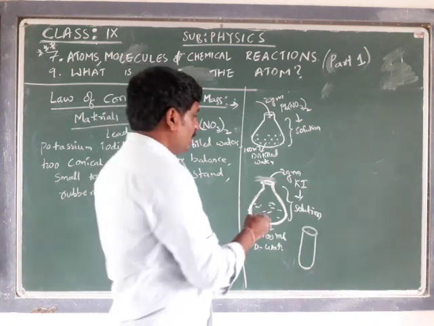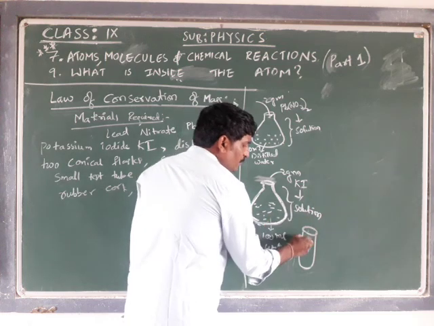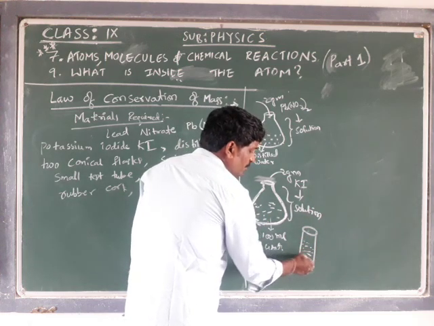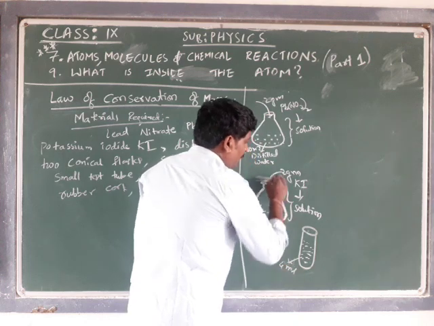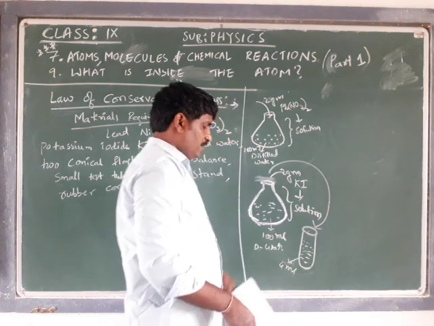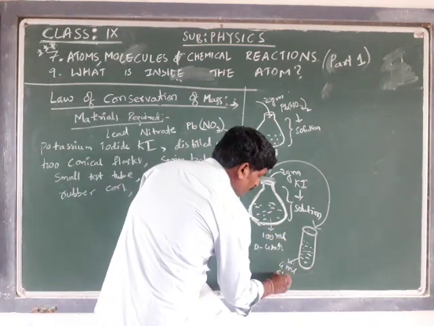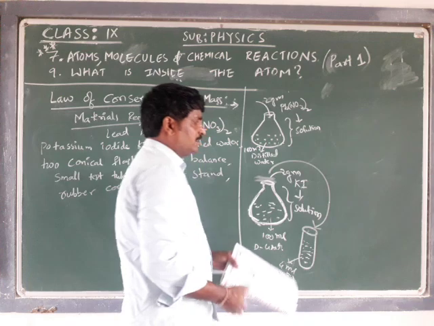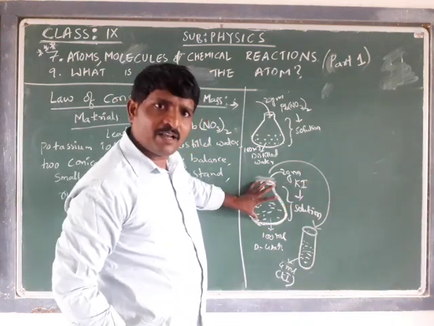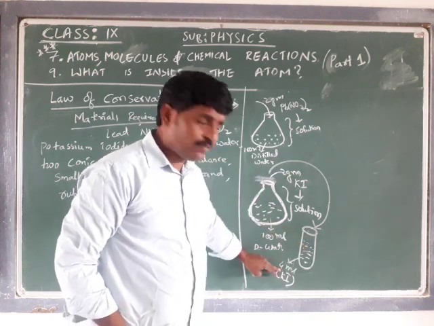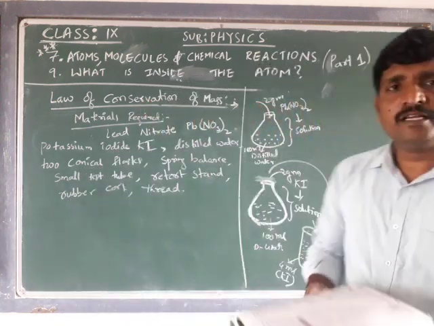This is 4 ml of KI, potassium iodide solution. I hope you understood this.